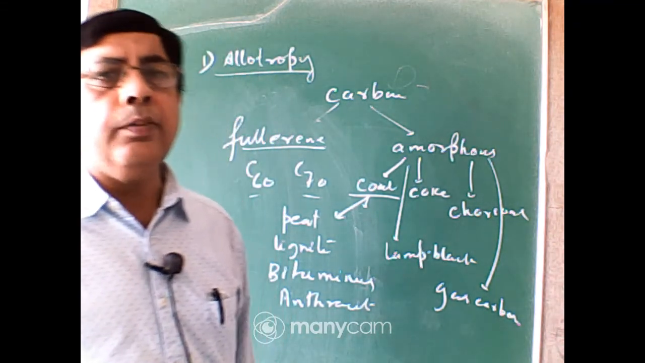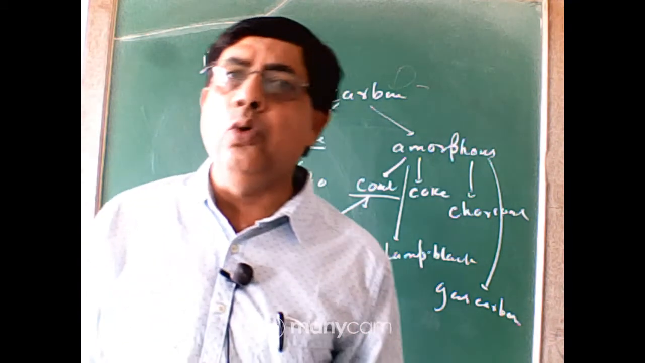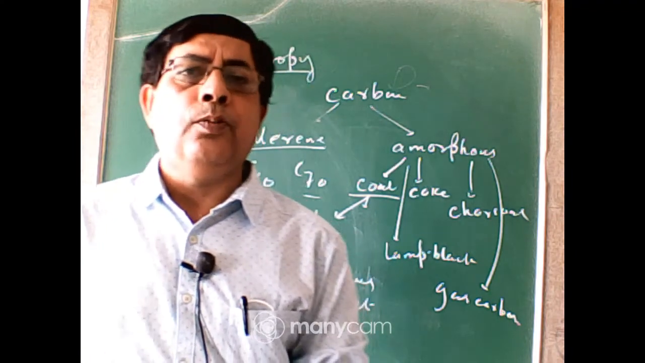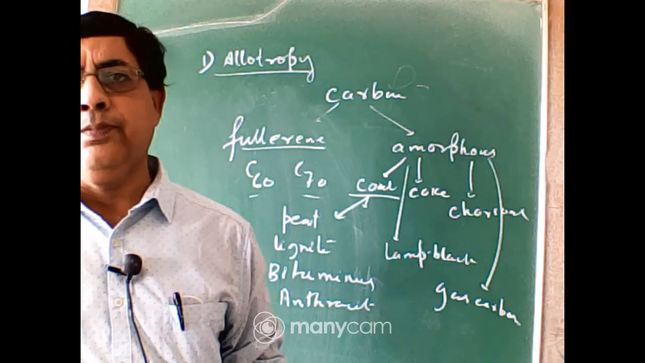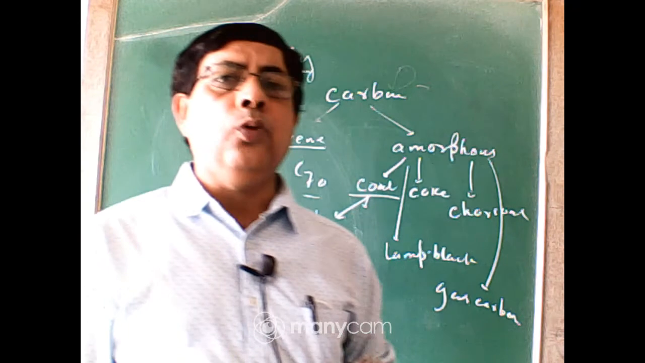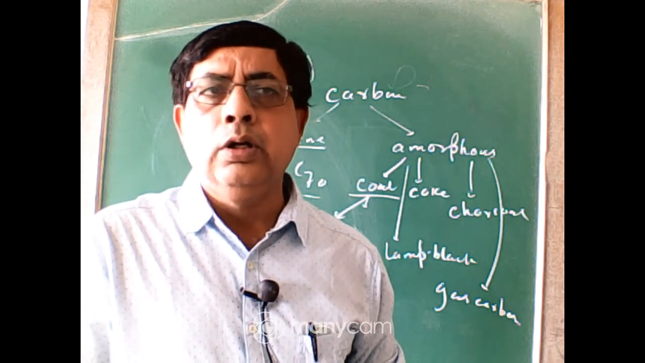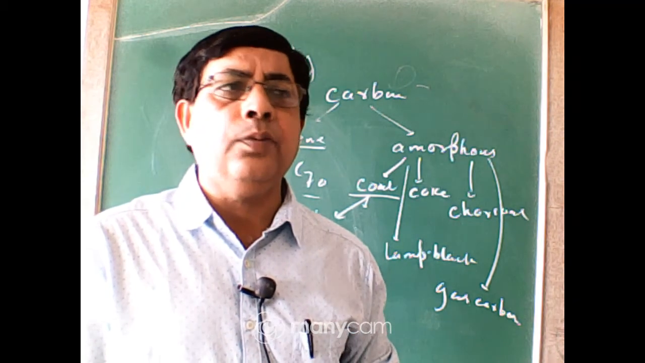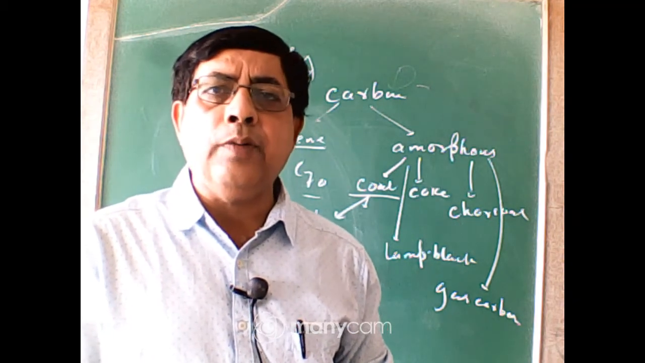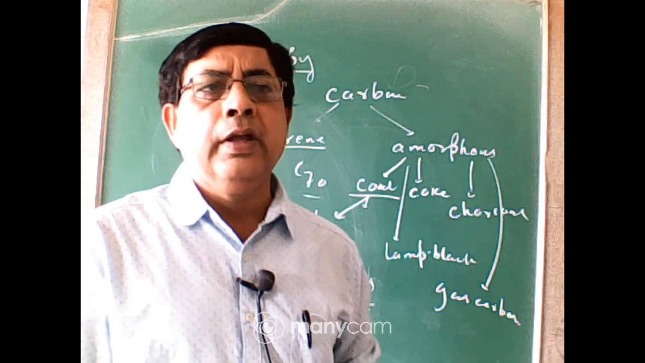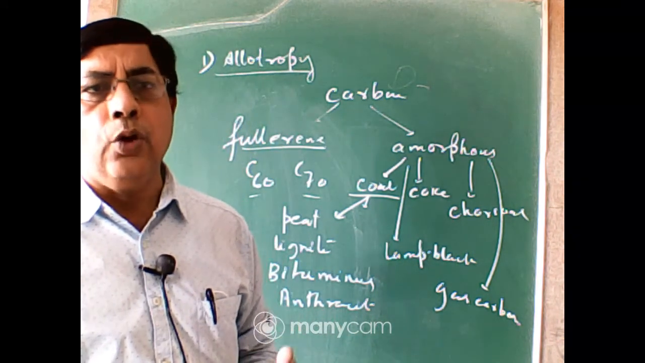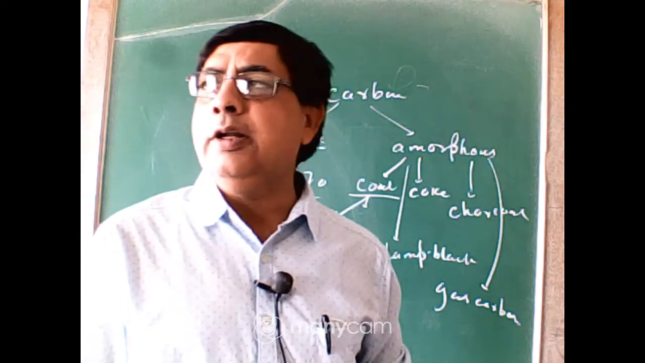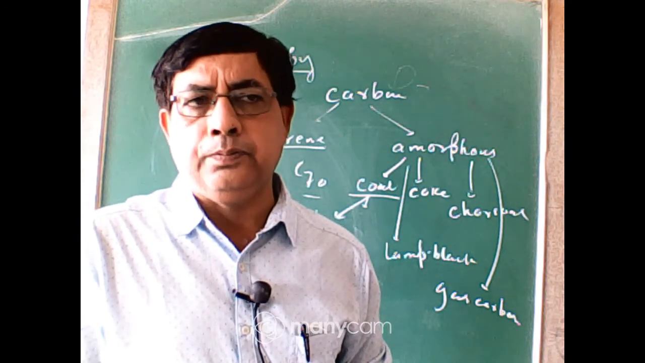What is charcoal? Charcoal is obtained by destructive distillation of wood. Charcoal may be of 3 types: wood charcoal, bone charcoal or sugar charcoal. Destructive distillation of wood gives wood charcoal. When sugar is added to concentrated sulfuric acid, a black carbon mass is left, that is sugar charcoal. And destructive distillation of bone, that is, when animal bone is heated in absence of air, the solid part that remains is called bone charcoal.